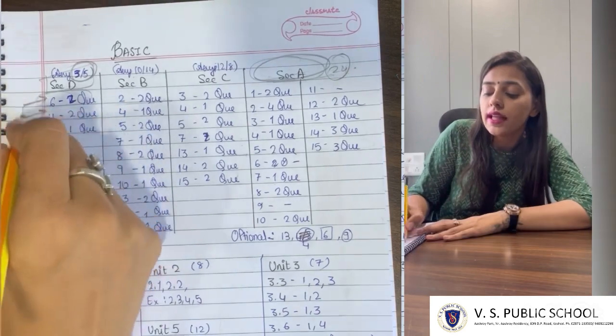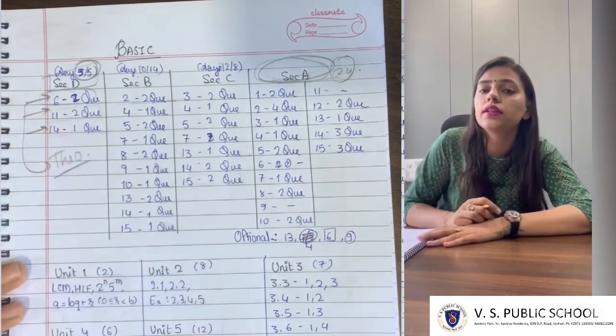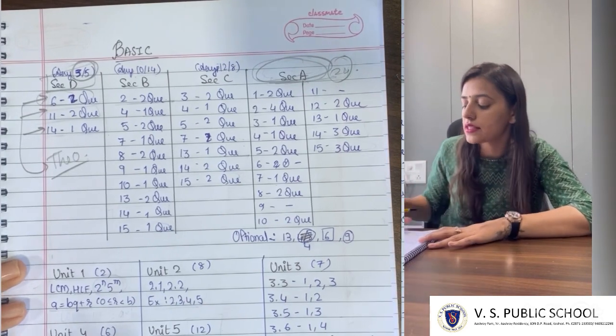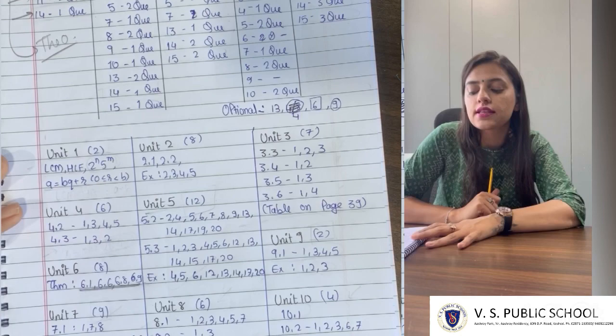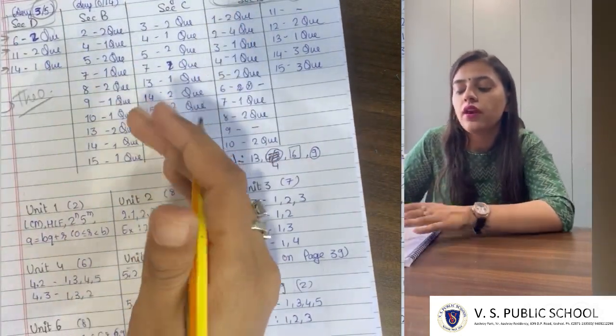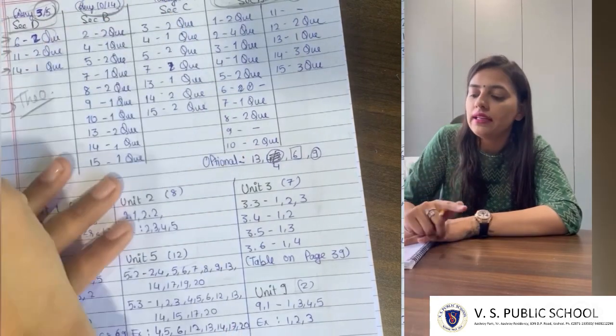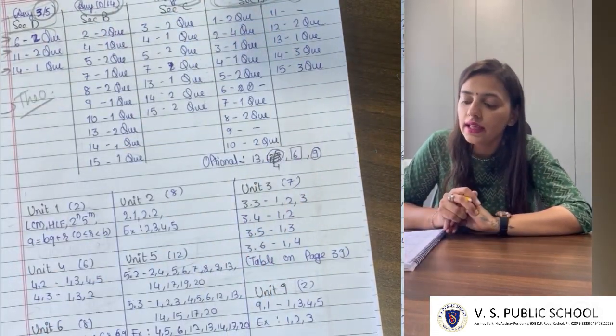But if you are afraid of mathematics and finding those questions difficult to solve, then also don't skip chapter 6 entirely. Prepare the theorems from chapter number 6. The important theorems in chapter 6 are 6.1, 6.6, 6.8 and 6.9. Also, in section B you are given 14 questions, you have to attempt any 10. In section C you are given 12 questions, you have to attempt any 8.